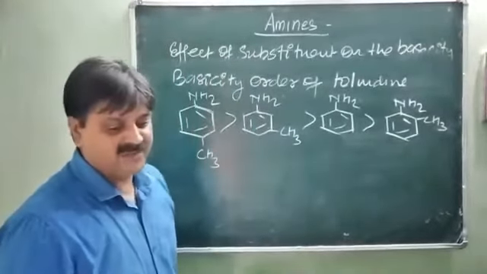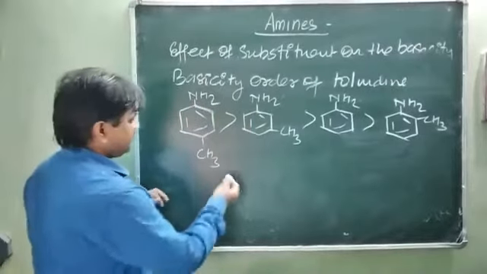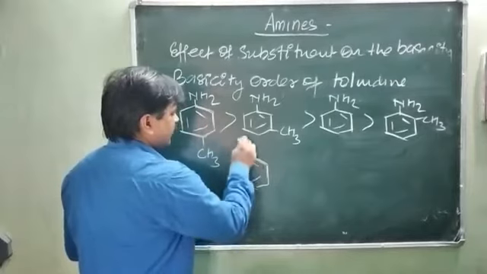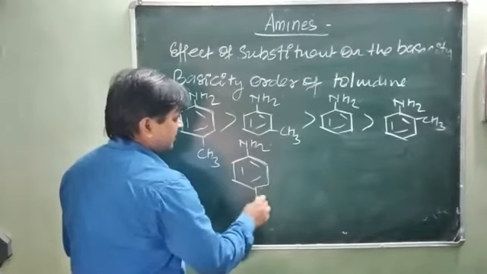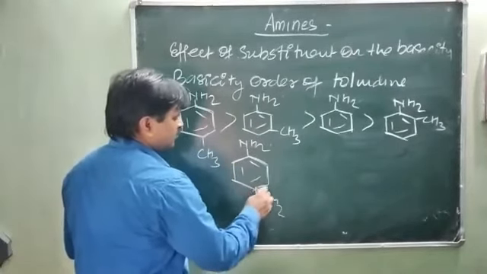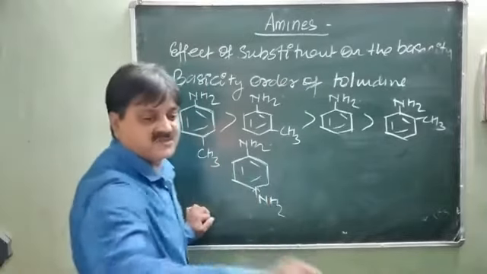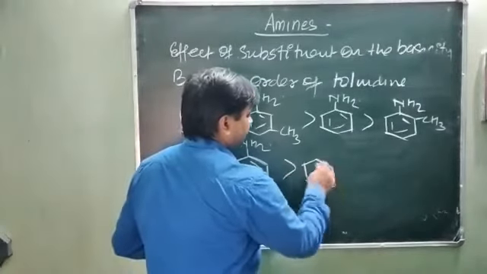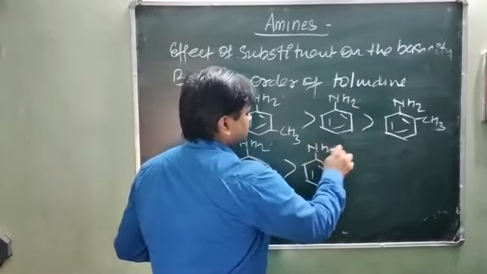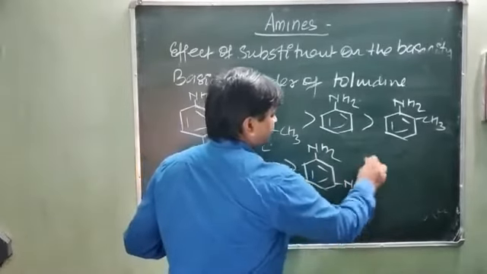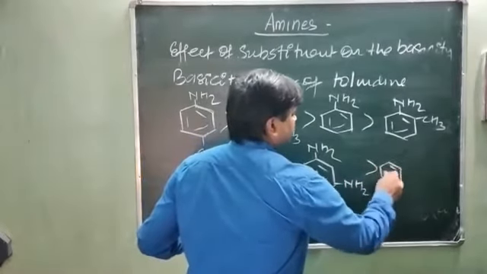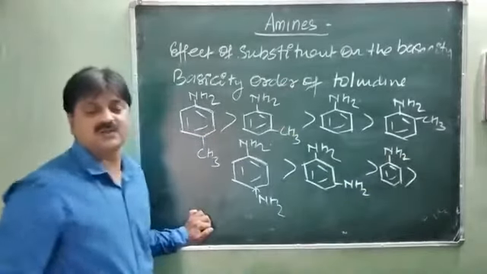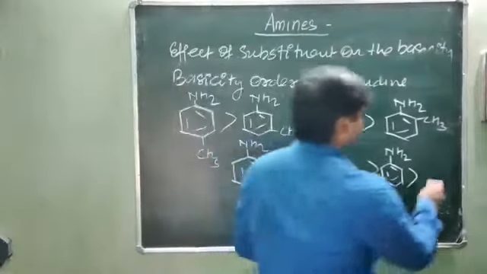Another example we are taking is para phenylene diamine, where an NH2 group is present along with another NH2 group. This is also an electron donor group at the para position, so it has higher basic character as compared to the meta position. Para phenylene diamine, NH2 and NH2, is greater than meta phenylene diamine, which is greater than aniline, which is greater than ortho phenylene diamine. Ortho has the lower basic character.